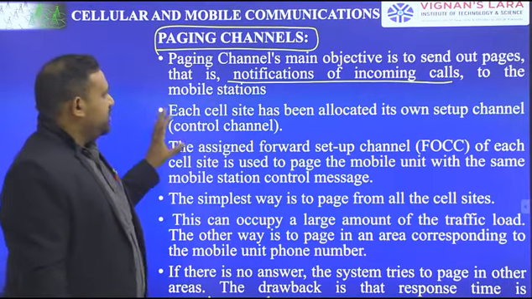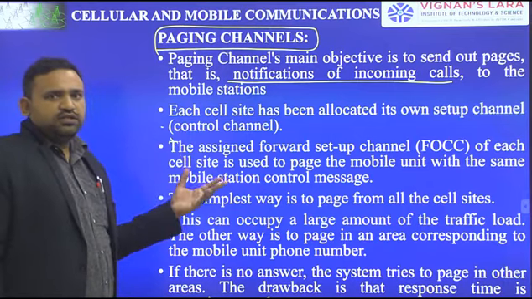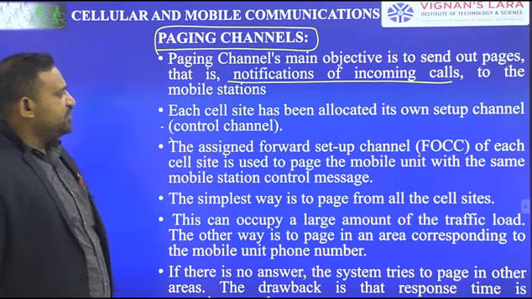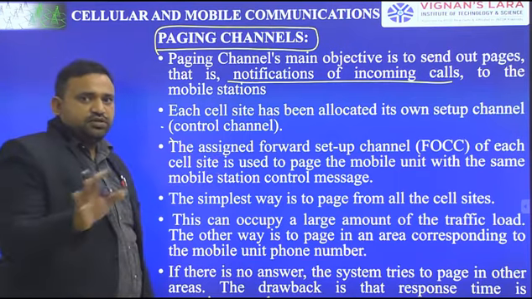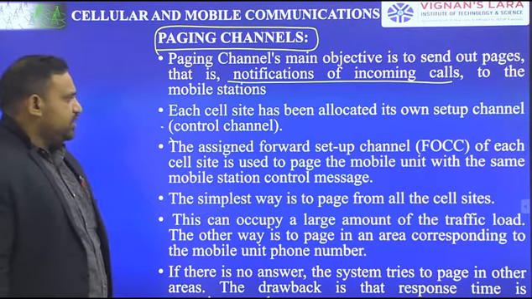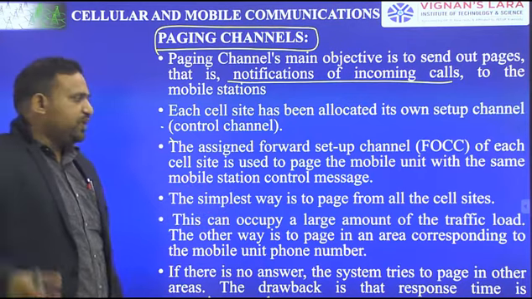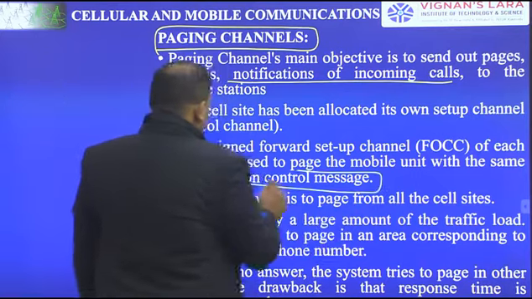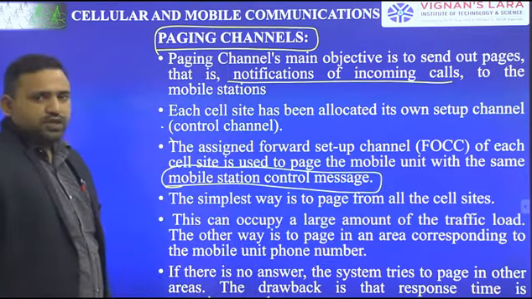Each cell has been allocated, and here also it is the same process. Each cell has its own setup channel. The forward setup channel, meaning cell site to mobile unit, of each cell site is used to page the mobile unit. So the forward channel is used to page the mobile unit with the same mobile station control message.